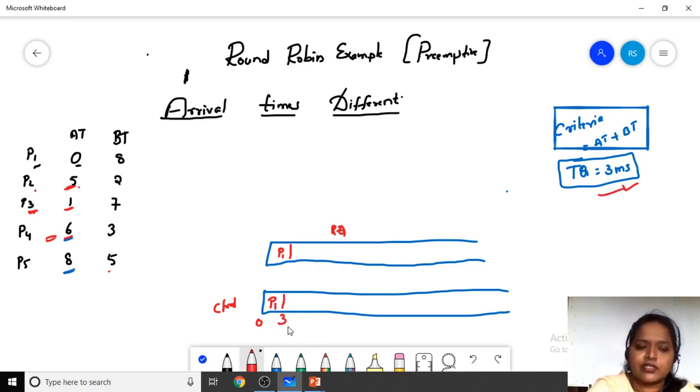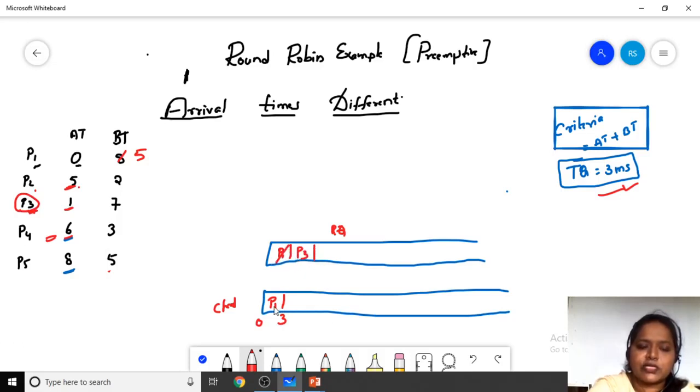At 3 milliseconds of time, we have to check whether any process has arrived. Yes. So after 3 milliseconds, it is left with 5 milliseconds. Which process entered? P3 process has entered. So we have to write P3 over here.